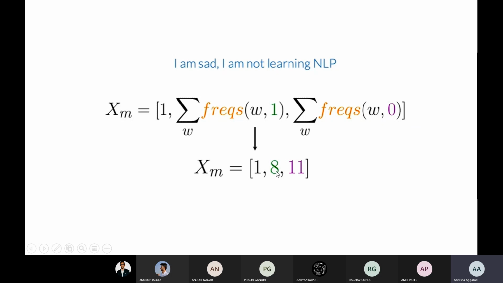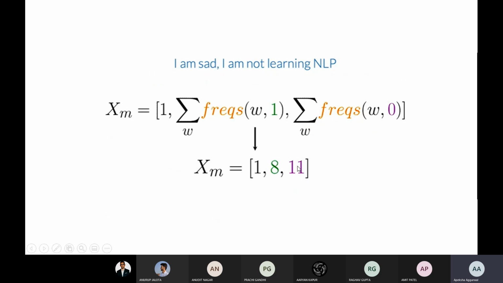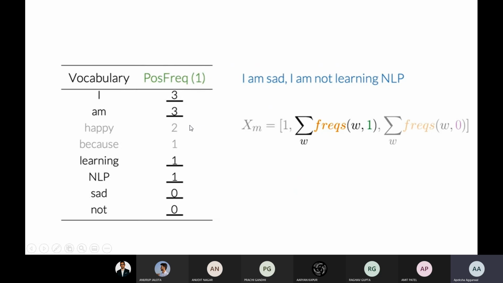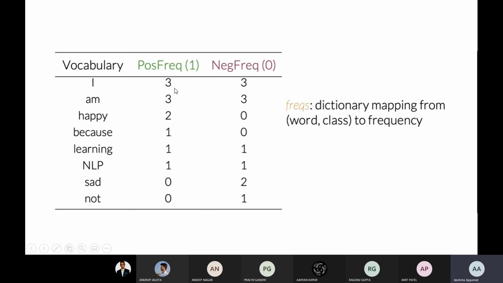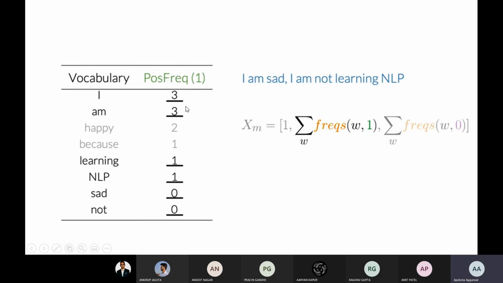So first 8 and 11. 8 is the total sum of frequencies of positive words. If you see, the underlined ones are negative ones. So 3 plus 3 plus 1 plus 1, so this is 11. And for the negative words, if you count the positive words over here, you will get 8. So this is the sum of positive and the sum of negative.